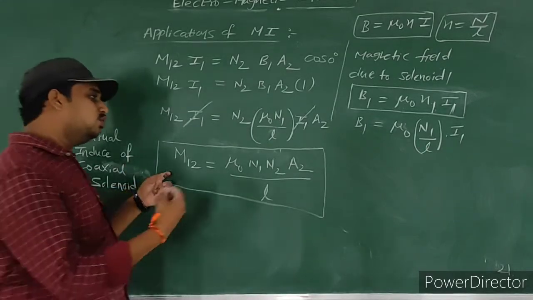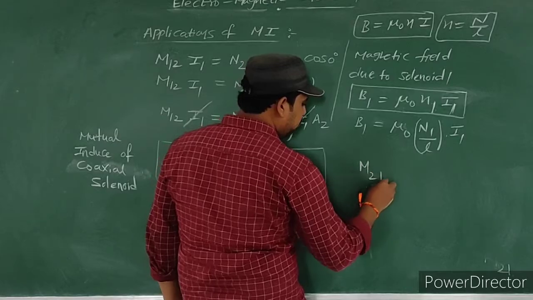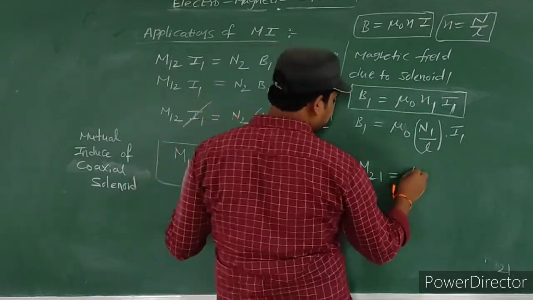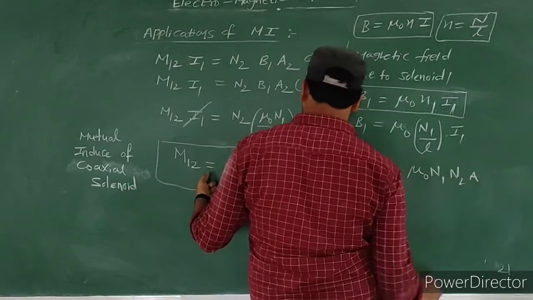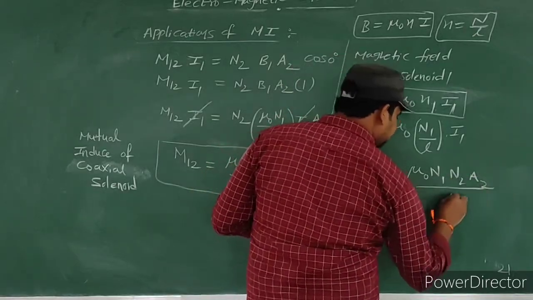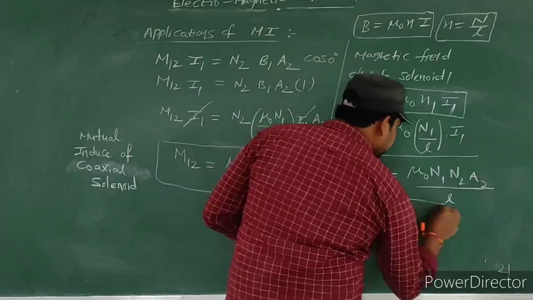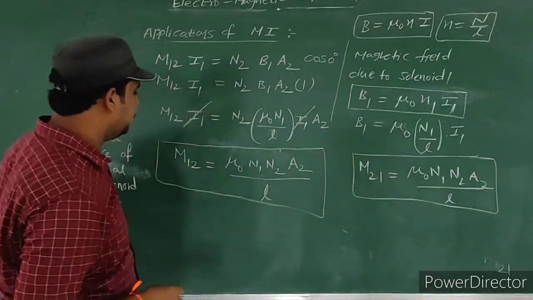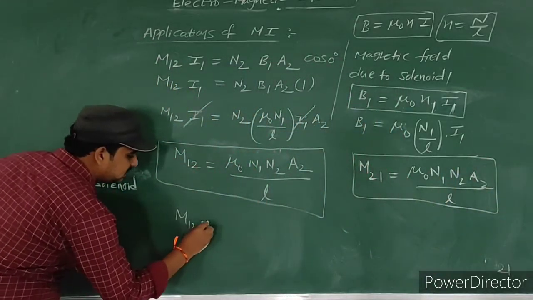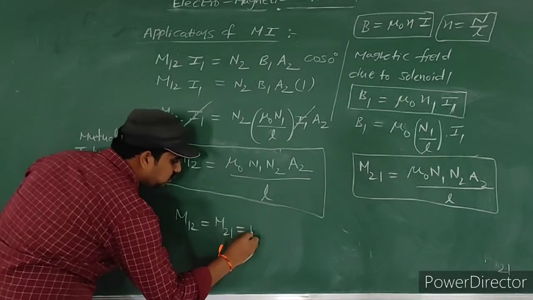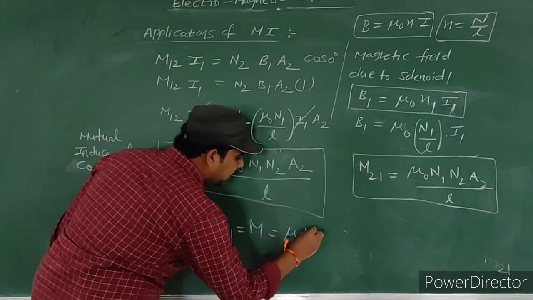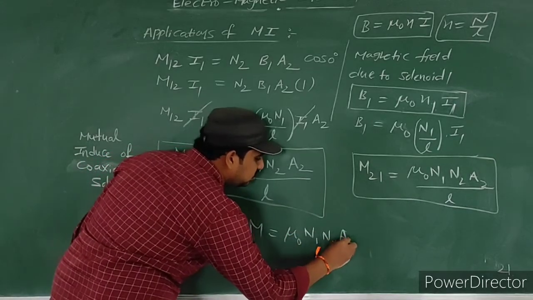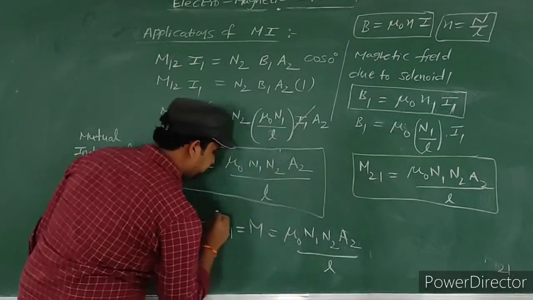If you find M21 also, we get the same: mu naught into N1 into N2 into A2 by L. Because M12 is equal to M21 is equal to M, that is equal to mu naught into N1 into N2 into A2 by L.